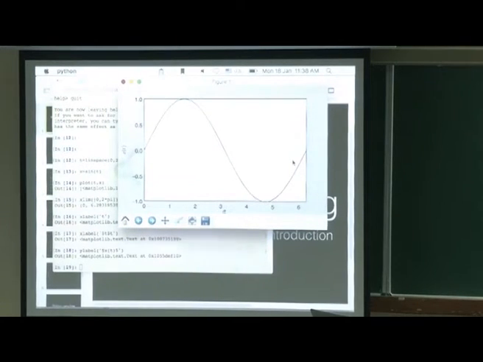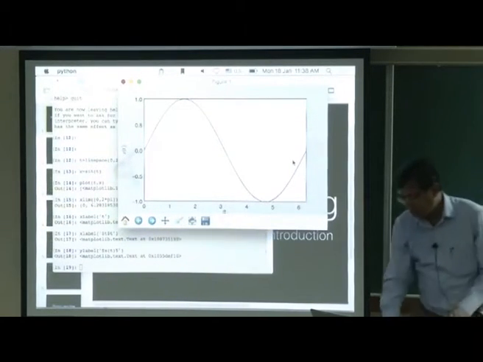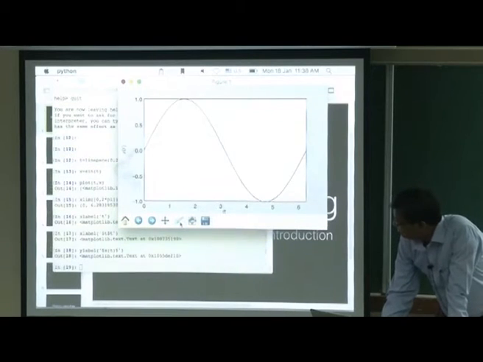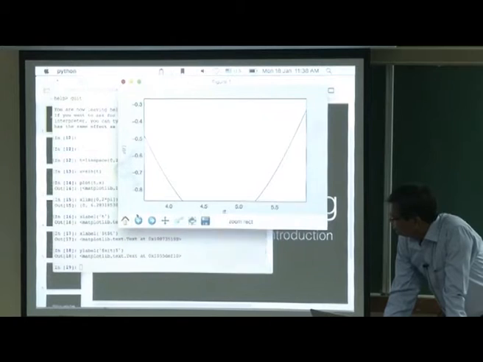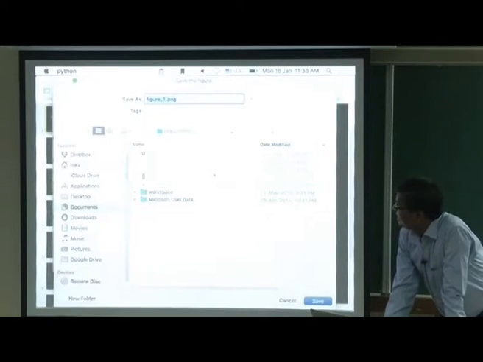We can save this plot. How do I save this plot? Or we can zoom inside the plot. So, you can zoom in by this. I can zoom in this part, but if you want to go back, you press this home. I want to save it, you just click here and it will tell you where to save it.